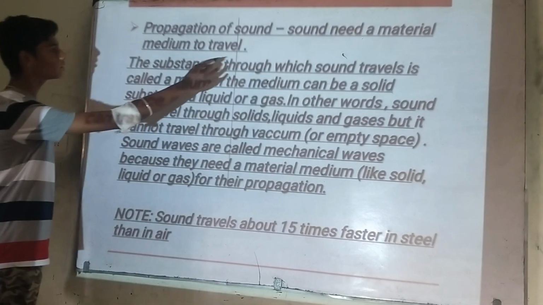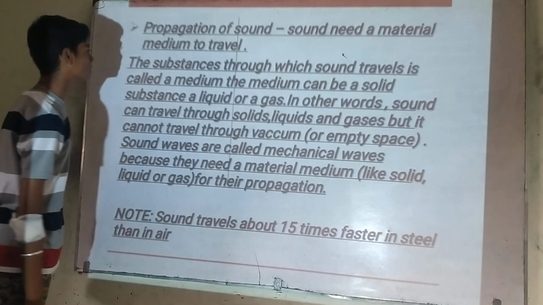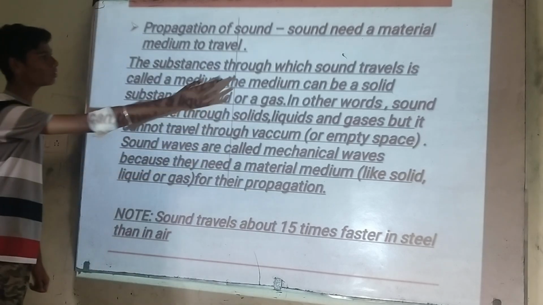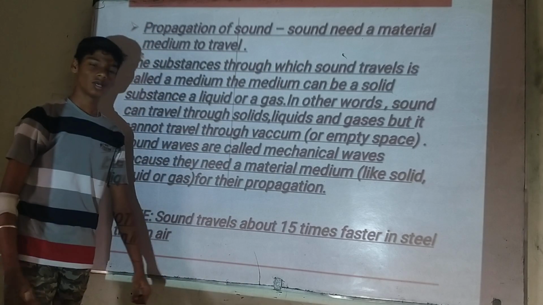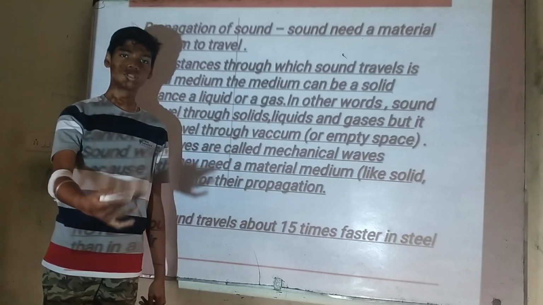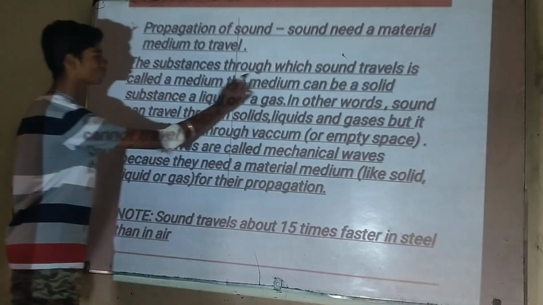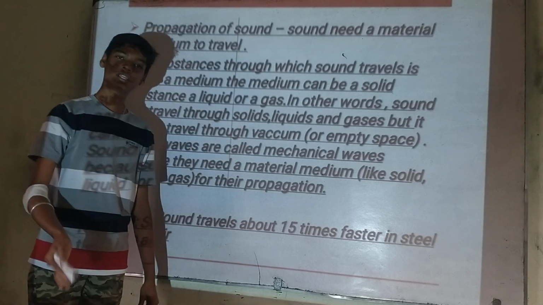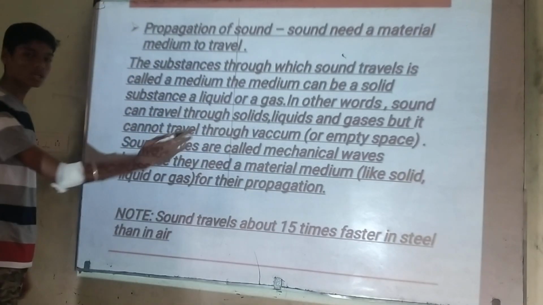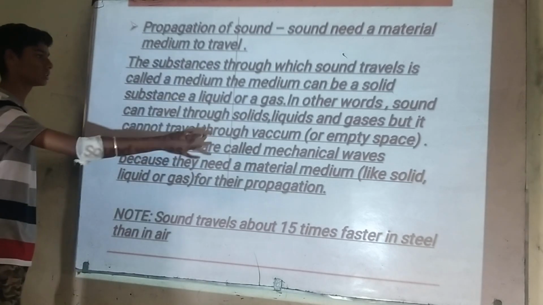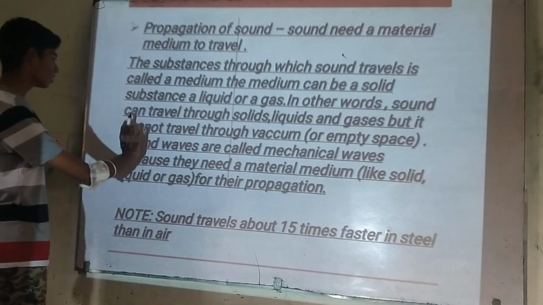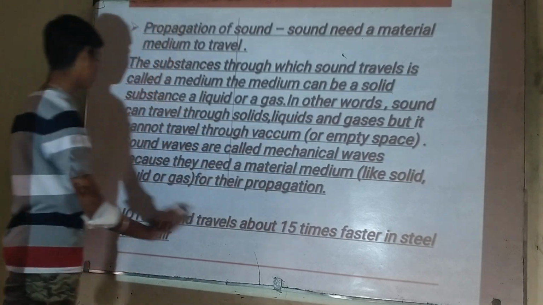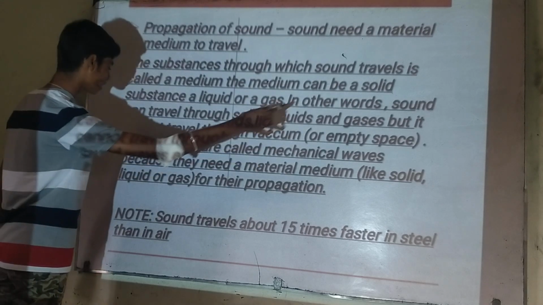So, propagation of sound, that is, sound needs a medium to travel. What do we mean by material medium? The substance through which sound travels is called a material medium. That medium can be solid, liquid, or gas, but sound cannot travel through vacuum. In other words, sound can travel through solid, liquid, and gas, but it cannot travel through vacuum or an empty space.